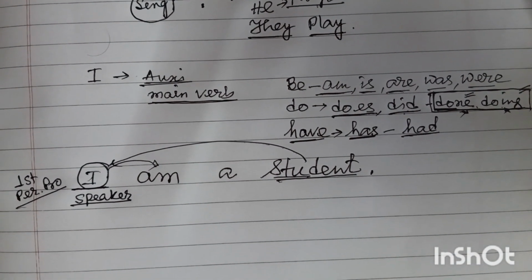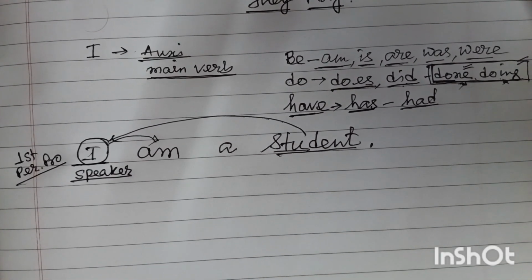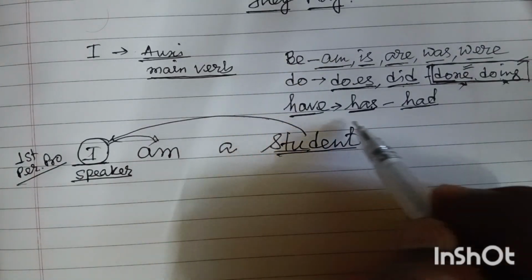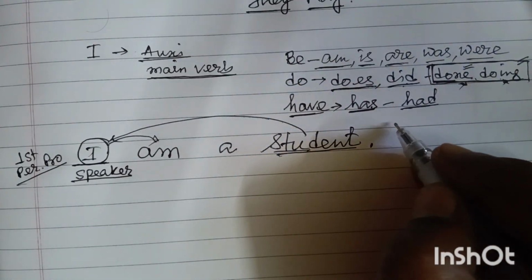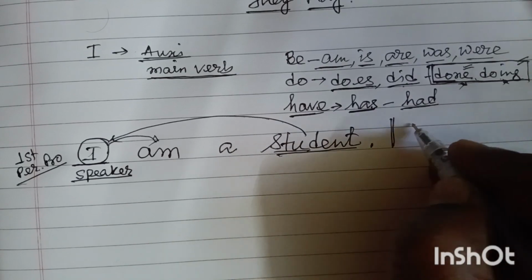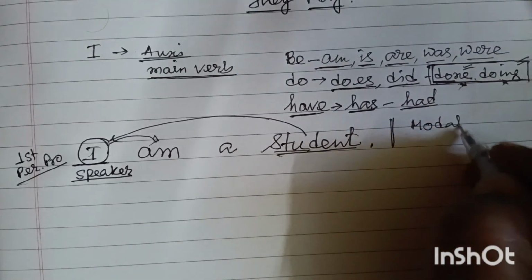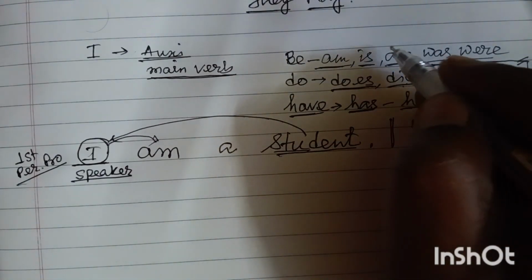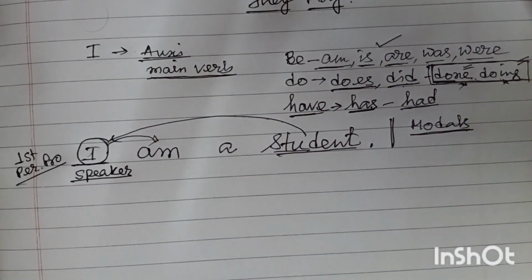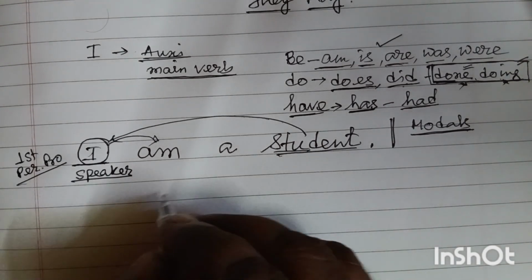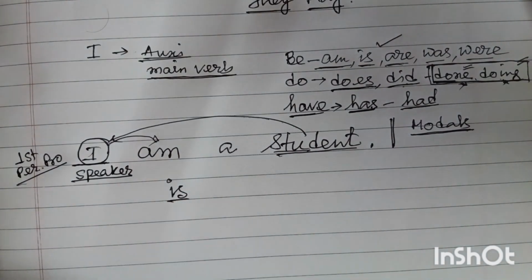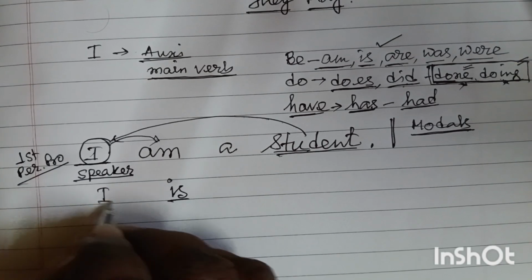Now, my dear friends, let's look at the second one. Friends, I will write down not only with these verbs, but also with the modals. You can see we can use I with all the modals and with all these types of verbs. Let's look at the examples. Now we'll use is with I. Is, this is our main verb. Subject is always I.